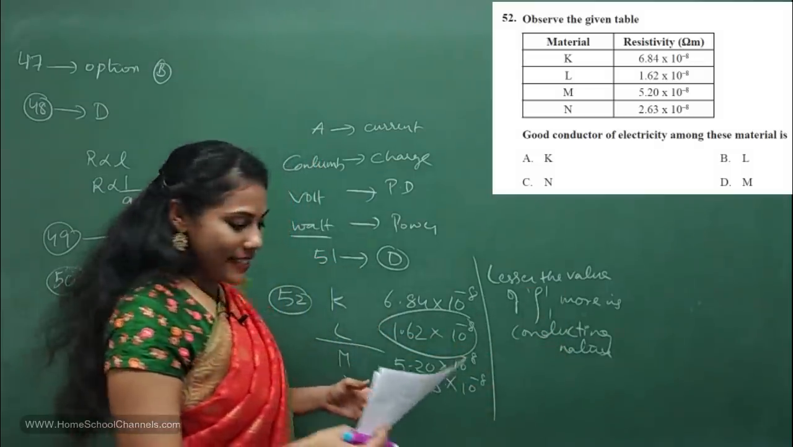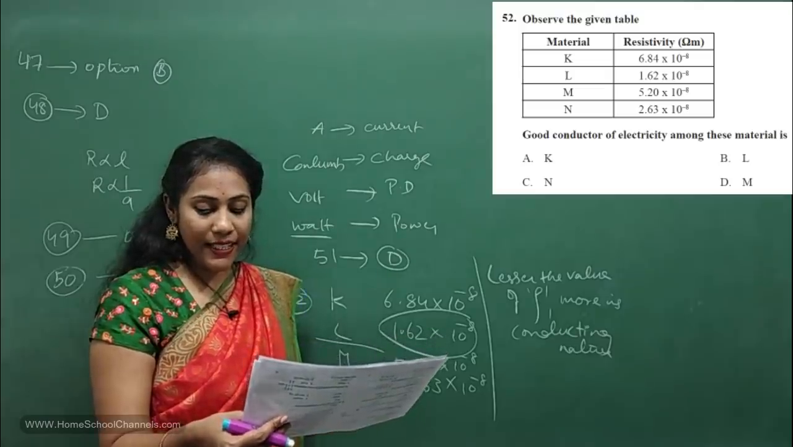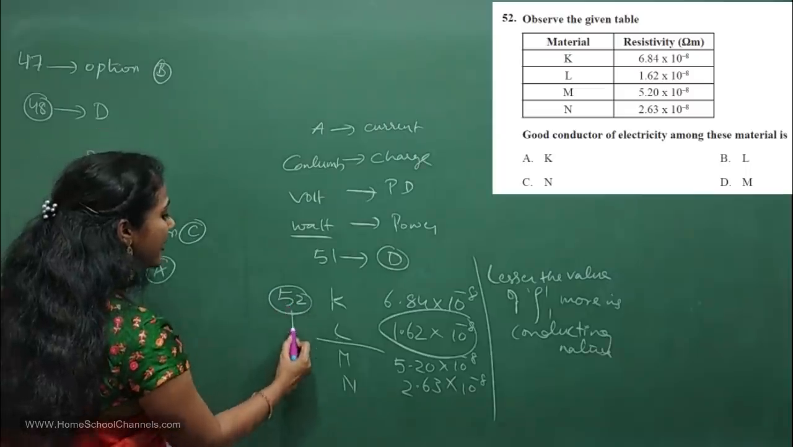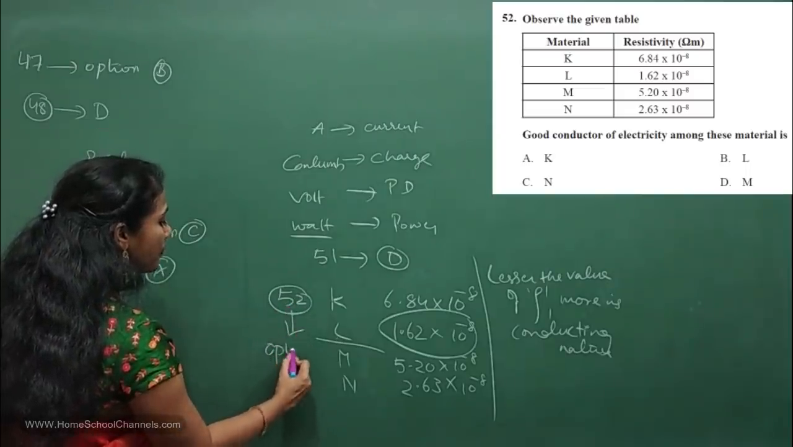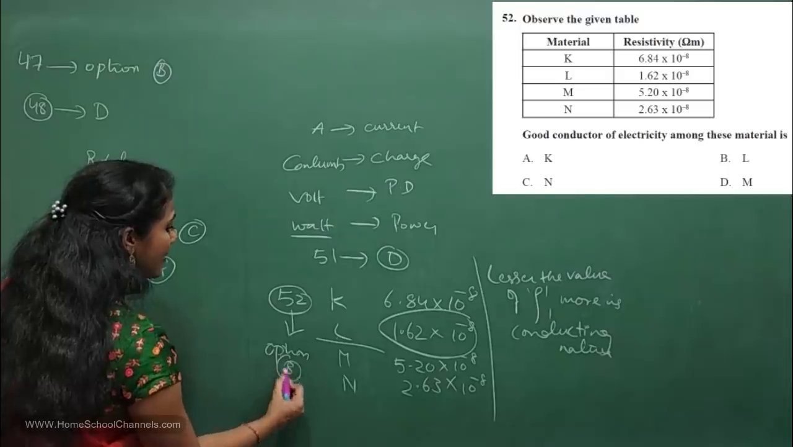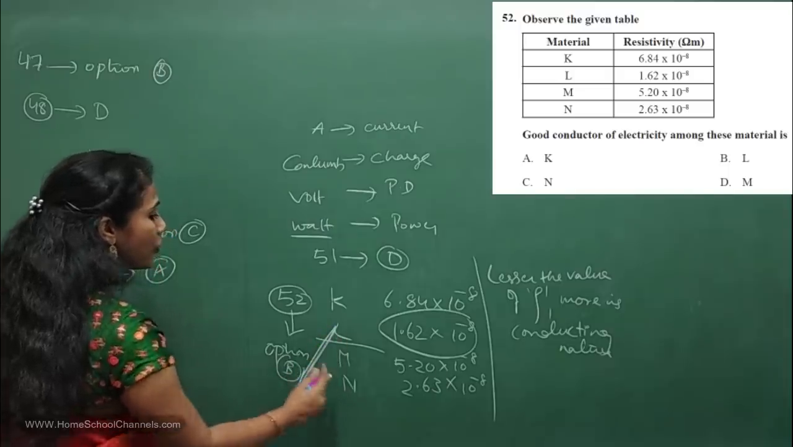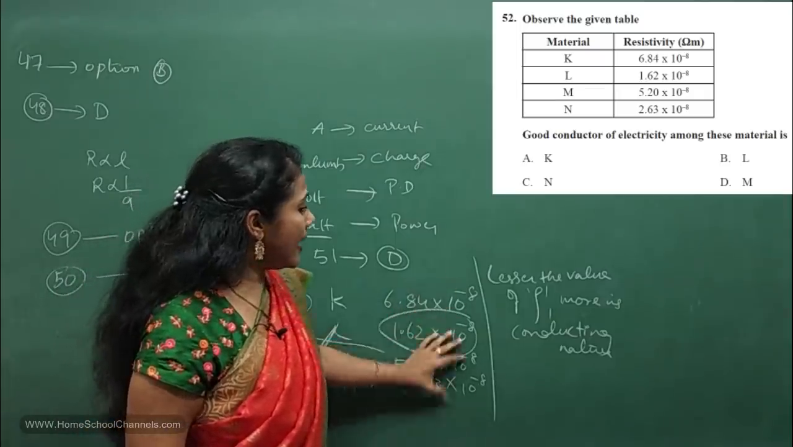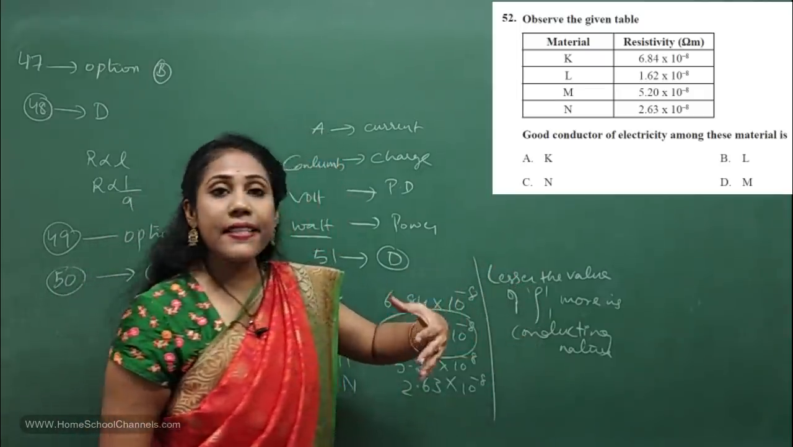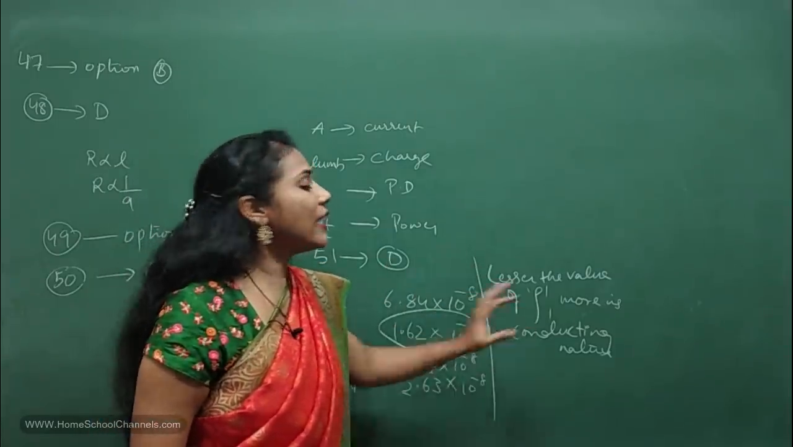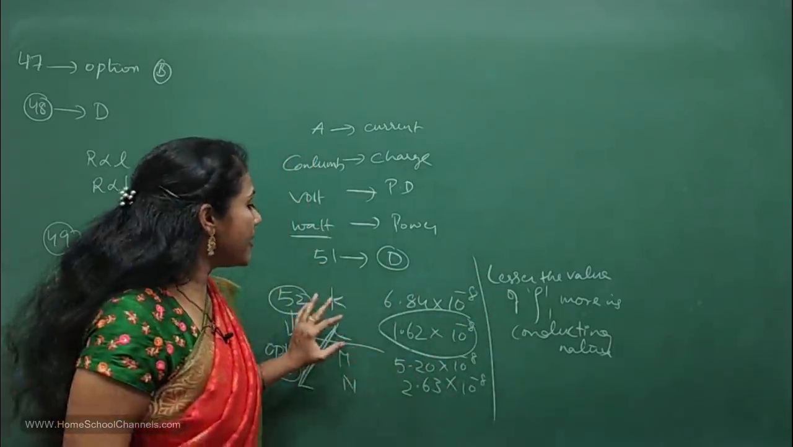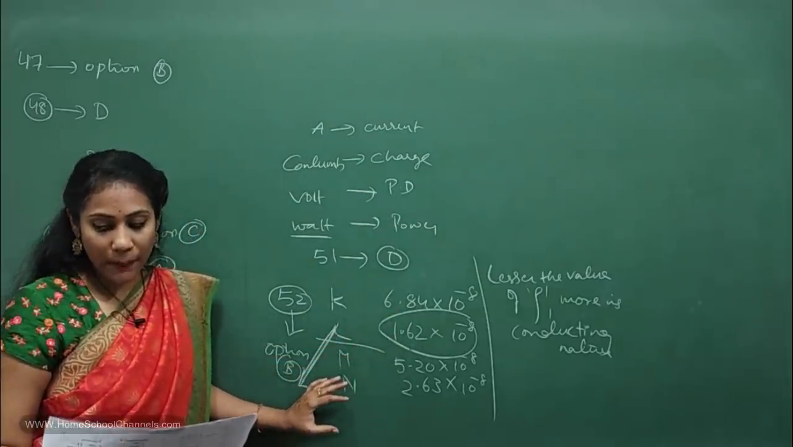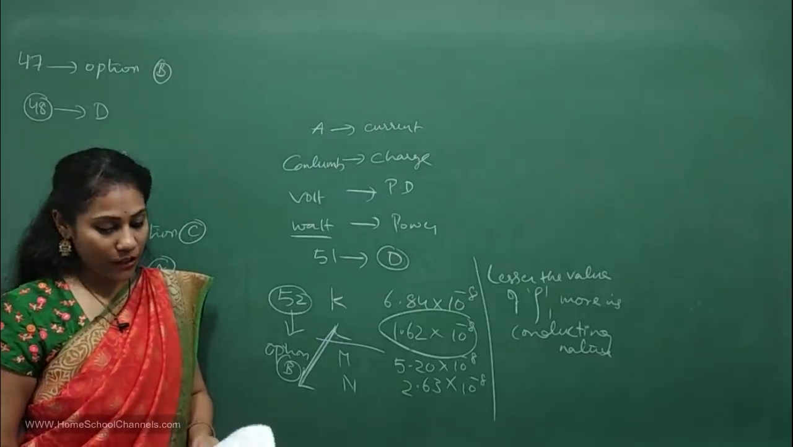So where is L given? In which option is L there? It is there in B, isn't it? So for the 52nd question, option B is the correct answer. That is L. Since it has a very low resistivity value, it is a better conductor. It has more conducting nature, right? So this is how you have to decide the answer for such questions. So that's all about your 52nd question.